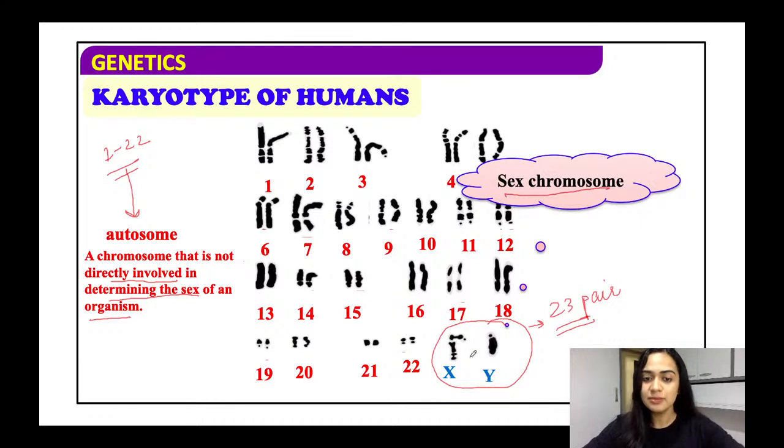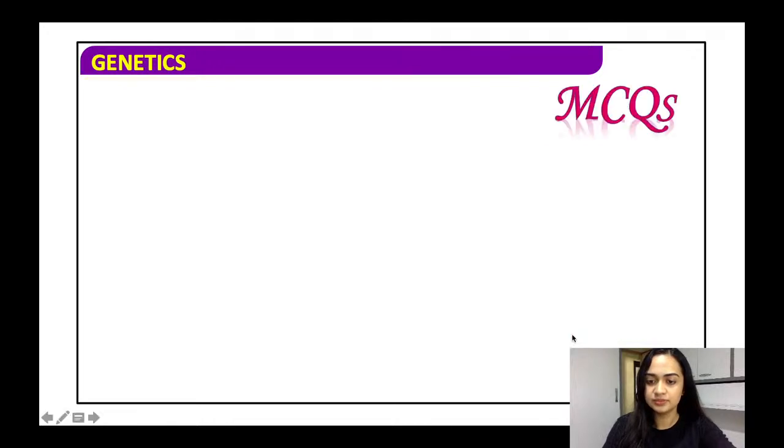So can you all tell me what this karyotype is of? This is a karyotype of a human male. Why? Because I see one X and one Y. I see a heterogametic condition. Alright, I hope this is clear.